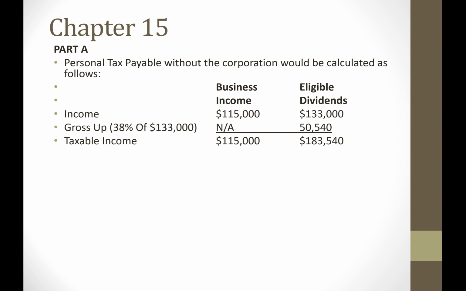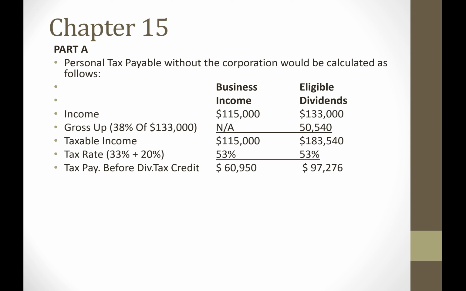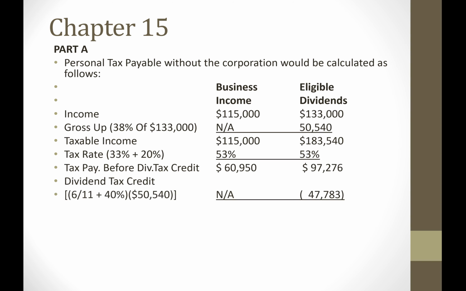Now, the question gives us their tax rate at 53%, 33% federally, 20% provincially, so the total tax rate is 53%, and this would be the total taxes payable. Now, the dividends get a dividend tax credit. The dividend tax credit is going to be the federal plus the provincial amounts times the gross up.